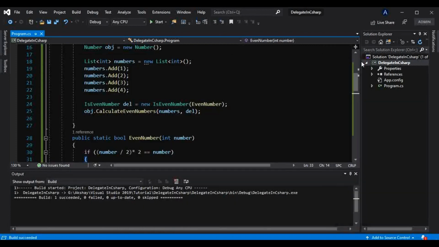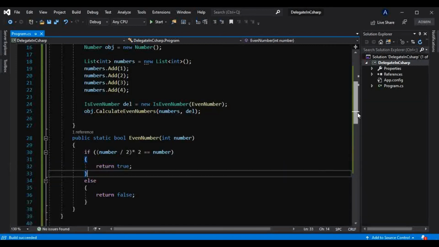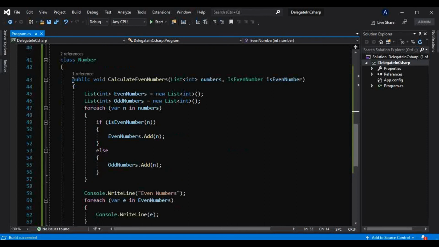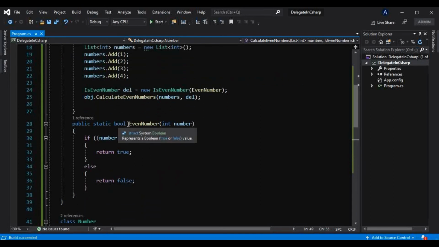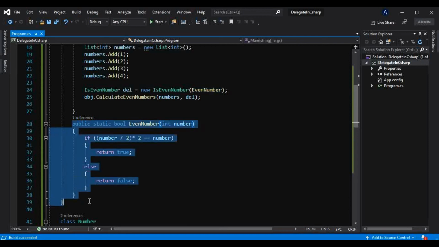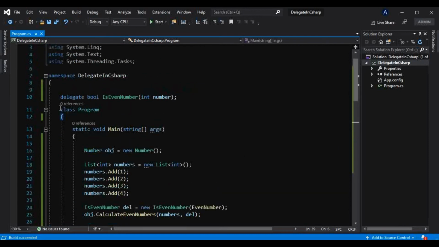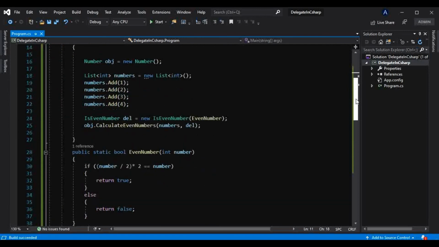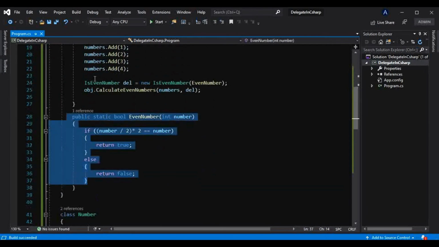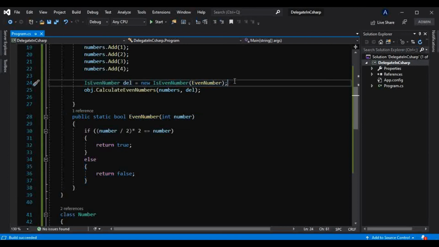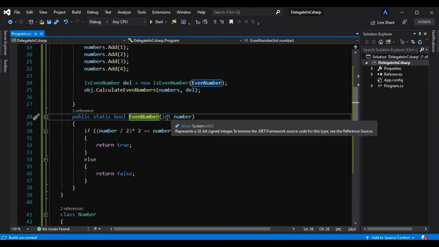The only difference is now the logic is not directly coupled with this method. Instead we are using this method, which decides the logic of calculating the even number, and we are defining that inside another class. Basically a user can have their own logic inside their class and can invoke the delegate like this by passing that method name.